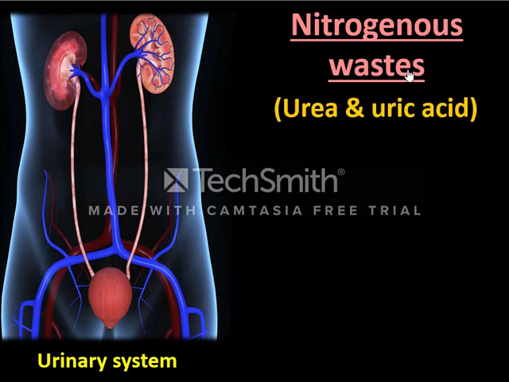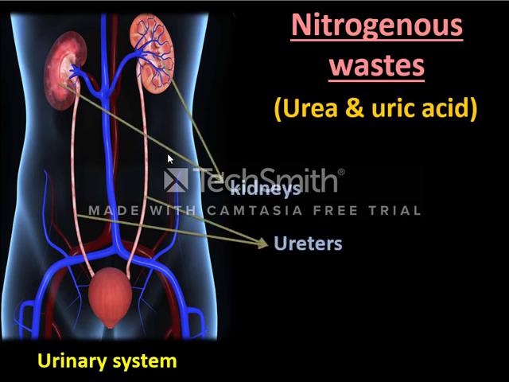Excellent. Through the urinary system. And this system is responsible for clearing your blood of any wastes: nitrogenous wastes, excess salts, excess water, or even any drugs or toxins and so on. But what does this system consist of? It consists of two kidneys, two ureters, the urinary bladder, and the urethra.